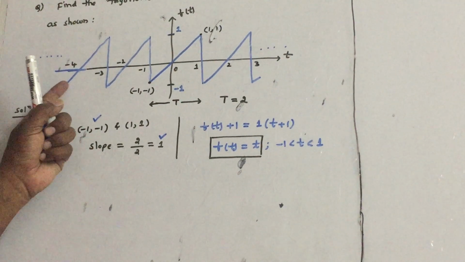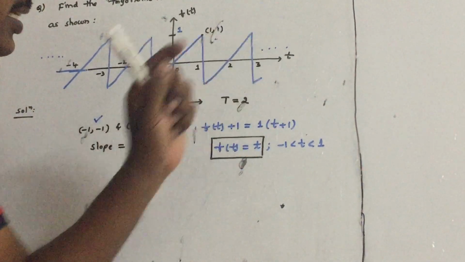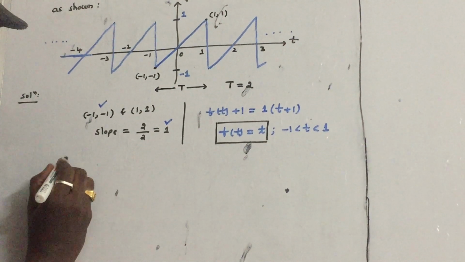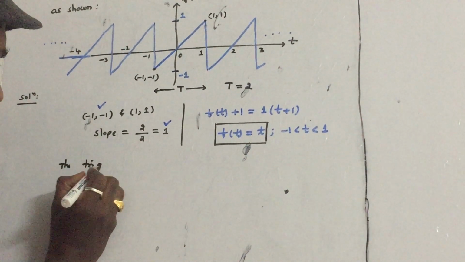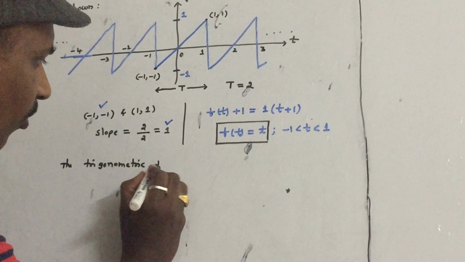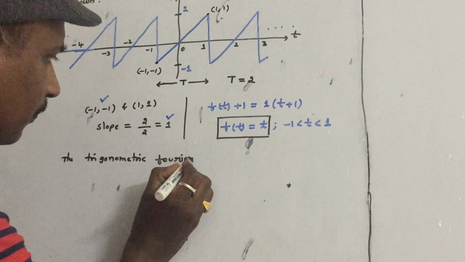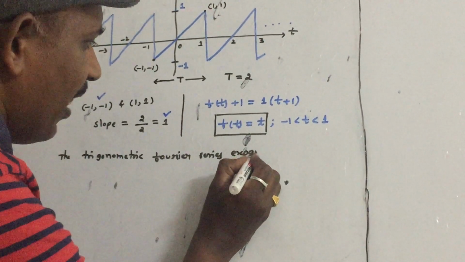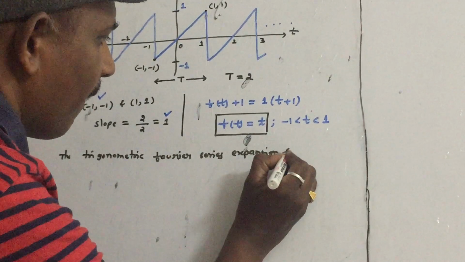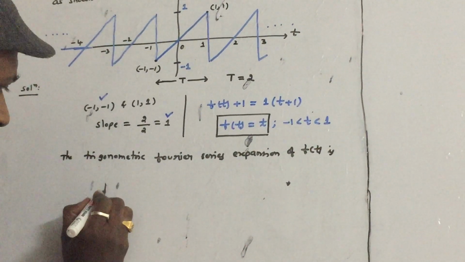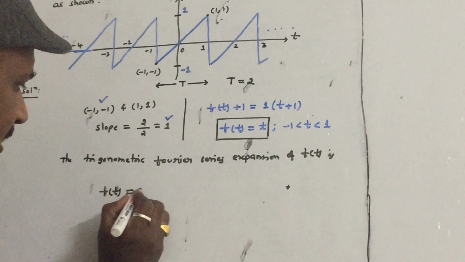Now let us find out the trigonometric Fourier series expansion of this f of t. What is the trigonometric Fourier series expansion?